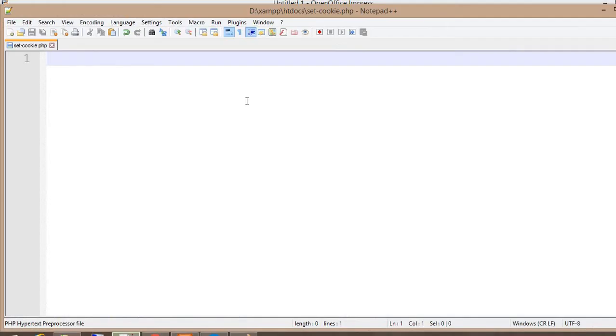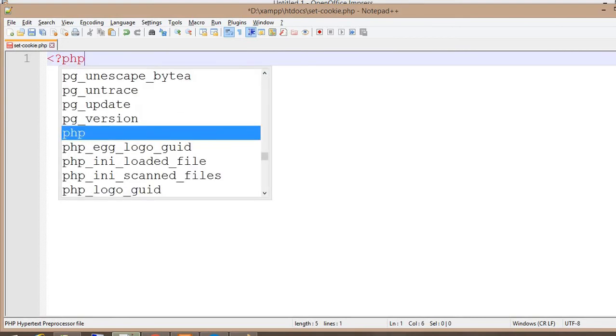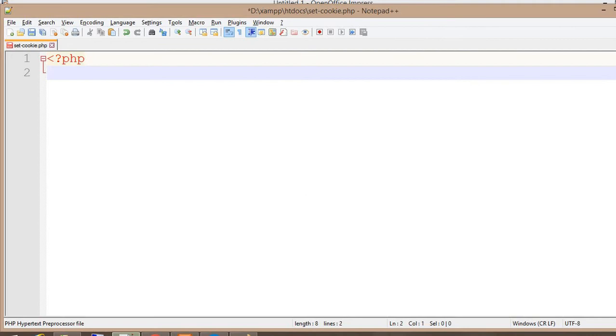Okay, now move to the PHP code. Start the PHP tag, question mark php. A cookie is always stored as a key and value pair.